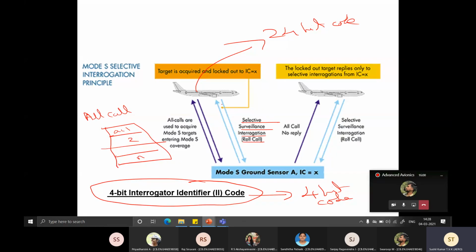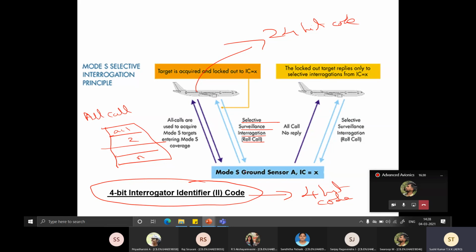So the question of more than one aircraft replying to a particular interrogation doesn't take place. So there's no garbling. Only the aircraft whose identity number is being called out, or let's say the roll number which is being called out, will reply. Others will remain silent, though they are receiving the interrogation pulse.